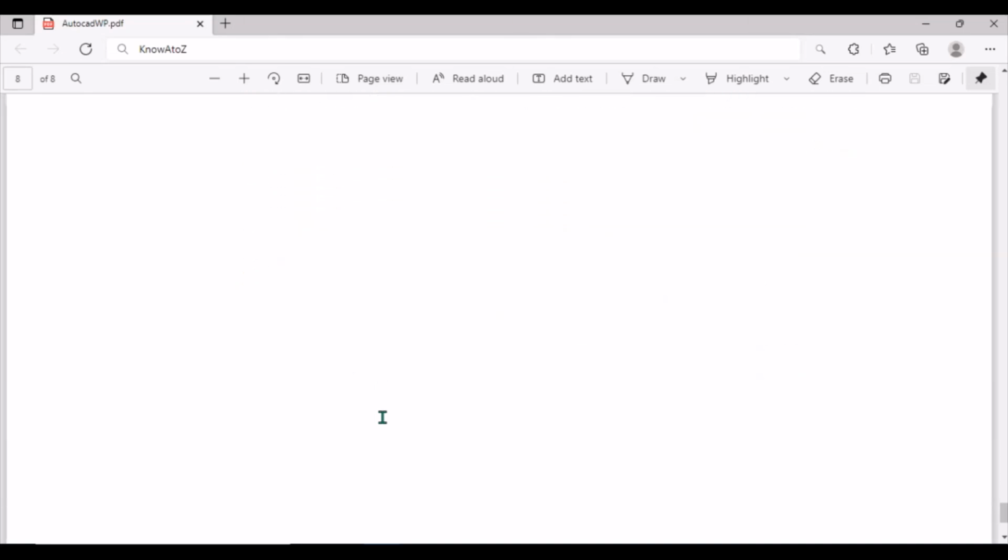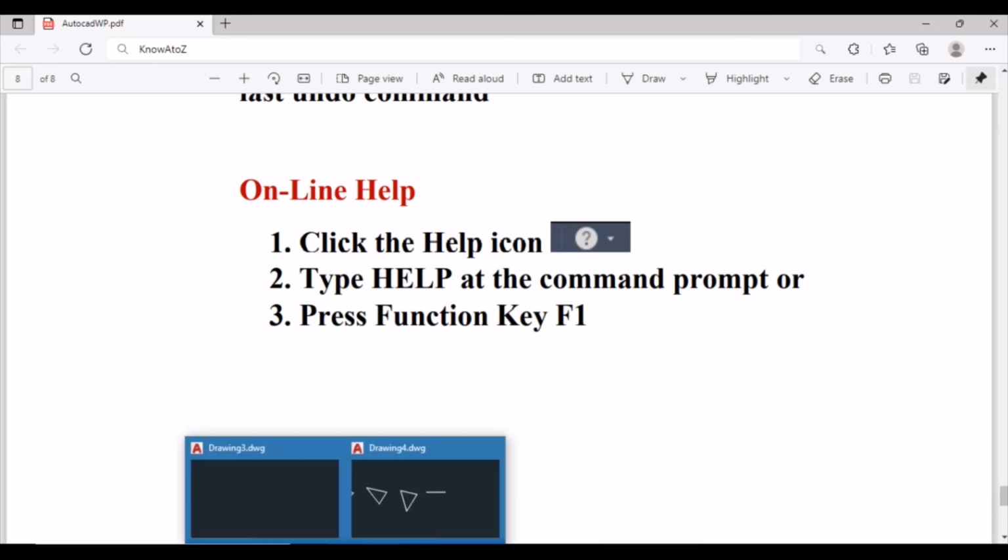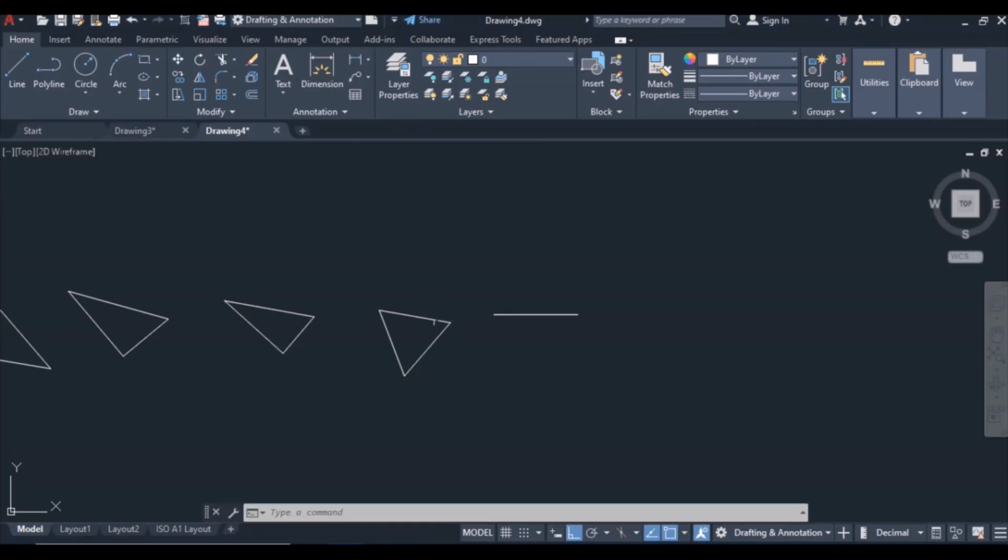Then, when you face a little challenge in AutoCAD, you can always seek online help. For online help, you can click on the help icon, you can type help on the command prompt, or you can press the F1 key on the keyboard. So for me to seek online help, the first thing, make sure you have an internet connection.